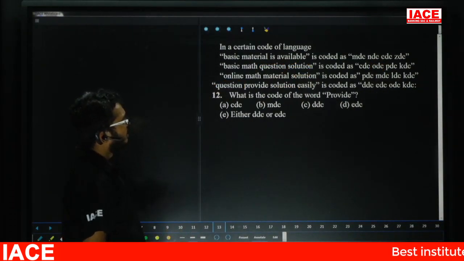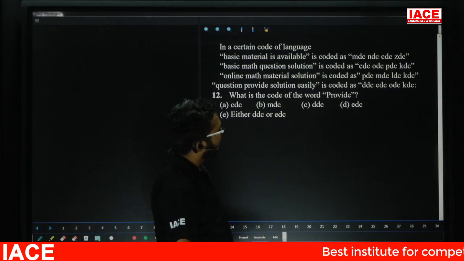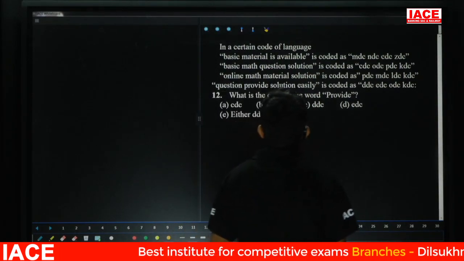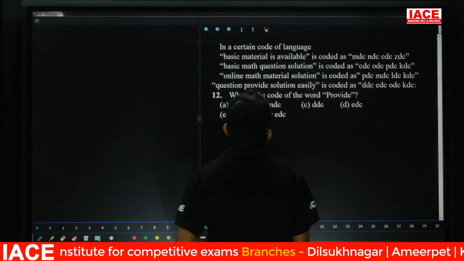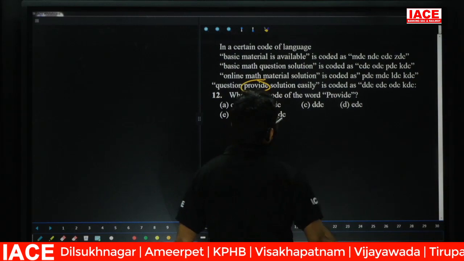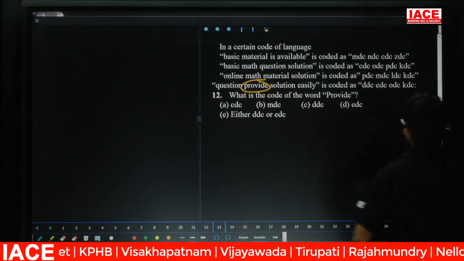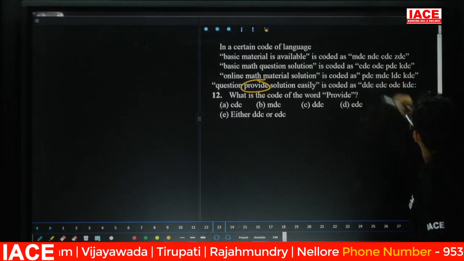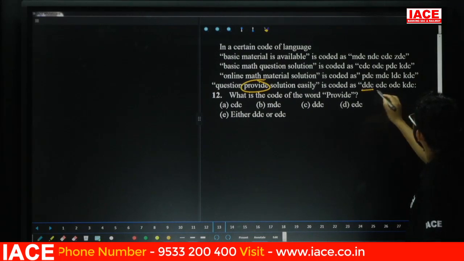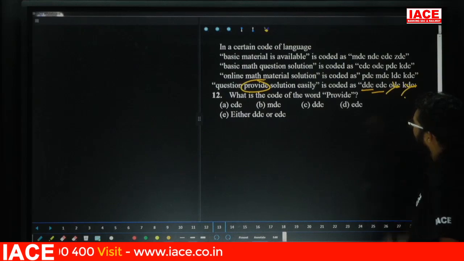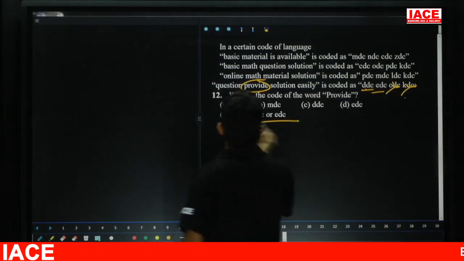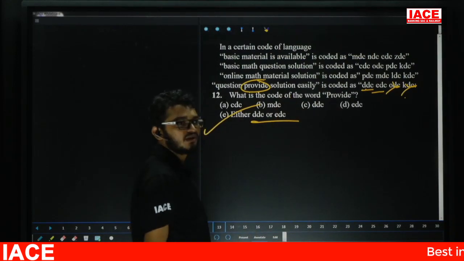Question number 12. What is the code of the word "provide"? Friends, check it. Take here provide. Check in which line provide is present. First line not there, second line not there, third line not there. Only the fourth line has provide. So friends, check the codes here. DDC not there, next EDC not there. ODC is there, KDC also there. Then the answer is either DDC or EDC. Answer is option E. Question number 12 option E.